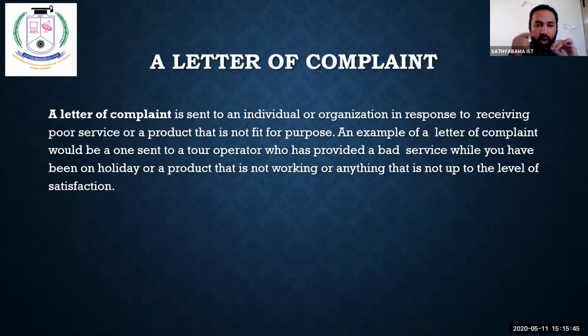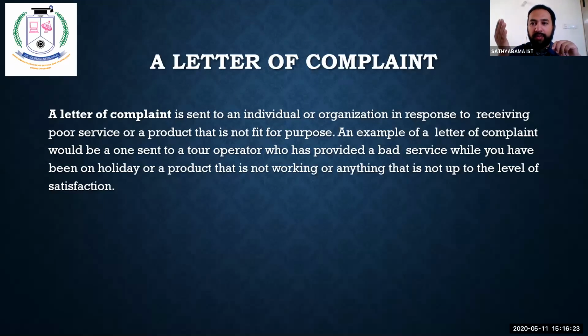Or a product that is not working, or anything that is not up to the level of satisfaction. If you're not satisfied, automatically what do we do? Generally, we go to hotels, we go to restaurants. Once we complete it, there's a big notebook, a suggestion box, where you can write your valuable comments. Whenever you go to five-star hotels, they ask you for valuable comments. Why? Only by looking at those valuable comments, those employees will get increment